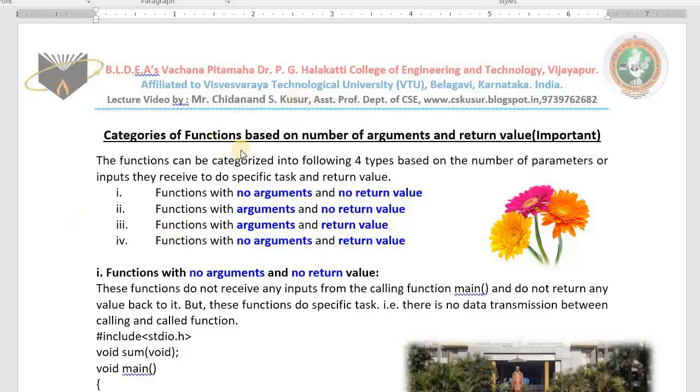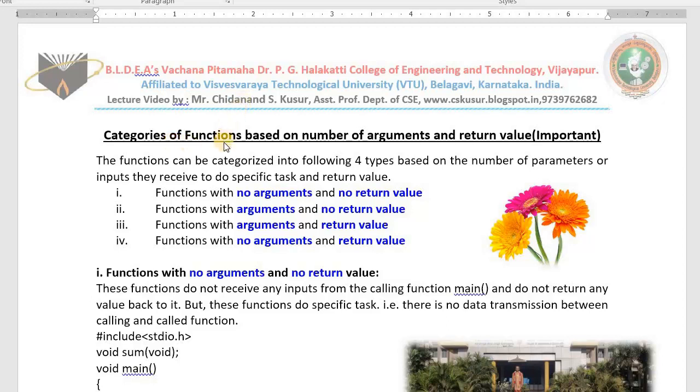Hello dear students. In today's class I will teach you a very interesting and important topic from functions, that is categories of functions. Definitely you may get a question on this topic in the VTU main examination for 12 marks. This is a very easy topic in reality. At the same time it is important also.